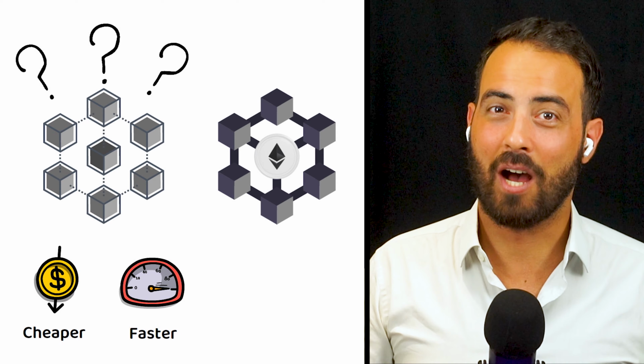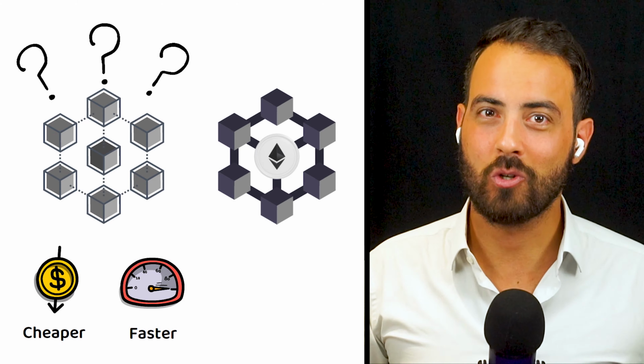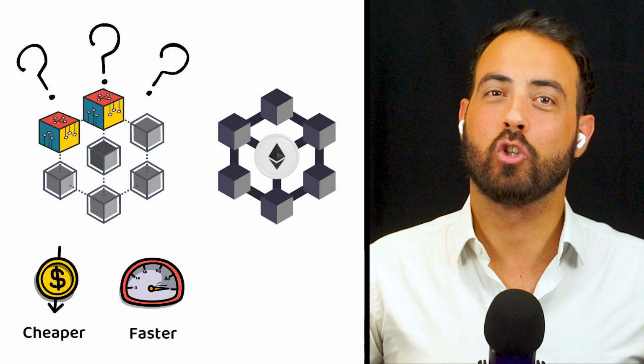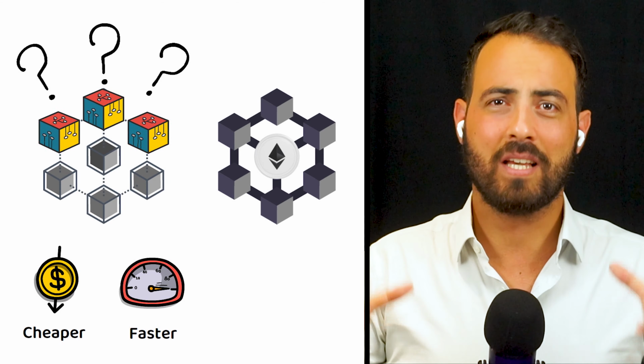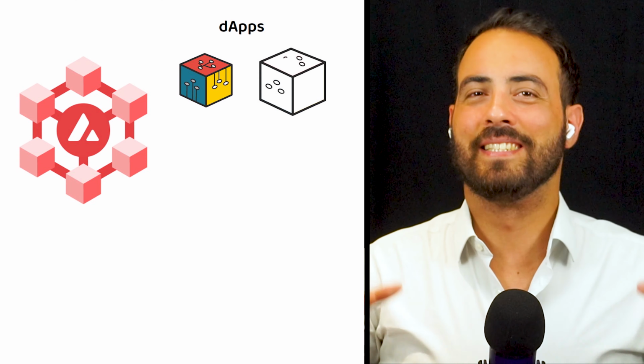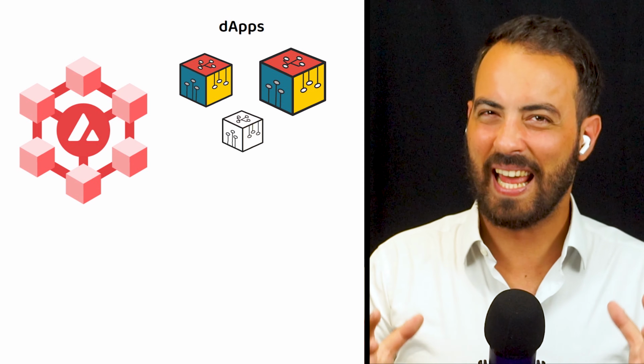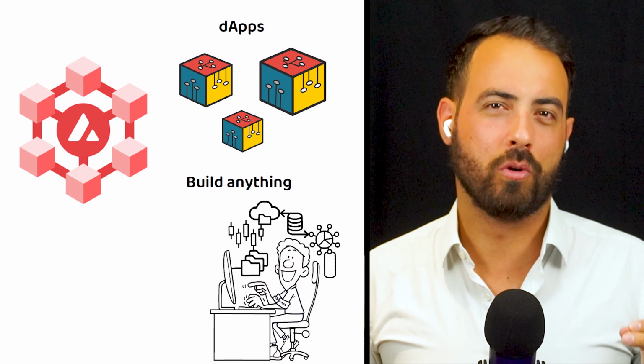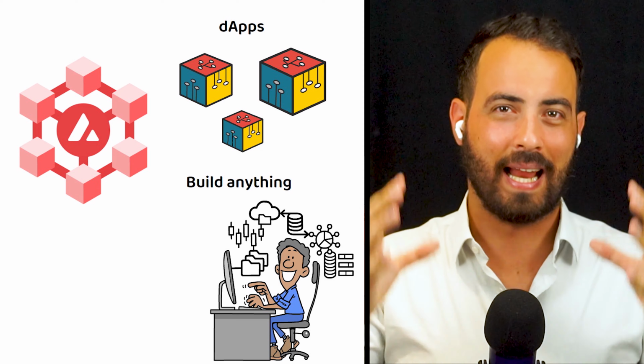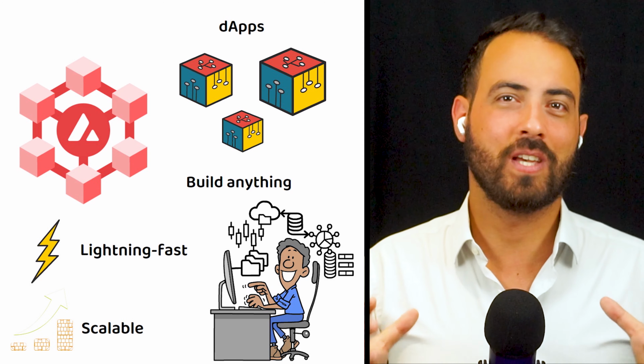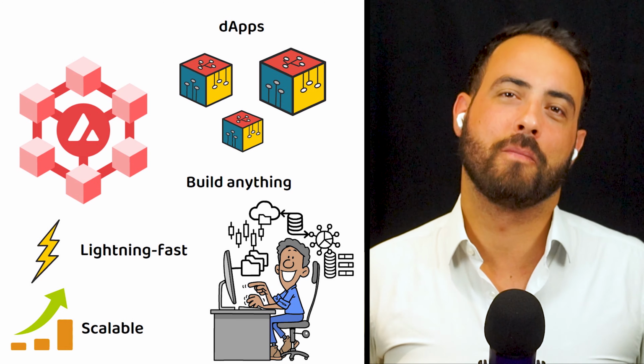Imagine a blockchain similar to Ethereum but cheaper and faster to use, allowing all sorts of decentralized applications to be built on it. This is where Avalanche comes into play. Avalanche is designed for hosting decentralized applications that claims you can build anything you want, any way you want, on a lightning-fast, scalable blockchain that will not let you down.